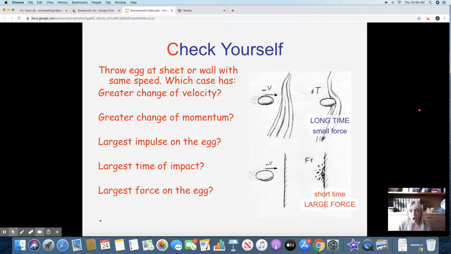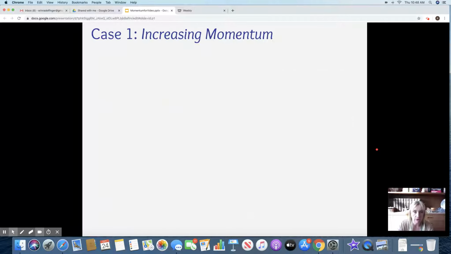And if it hits a wall, then the egg hits it. It's a very short period of time for it to change the velocity, change the direction, accelerate it. And so the egg will crack. It's a larger impact of impulse.